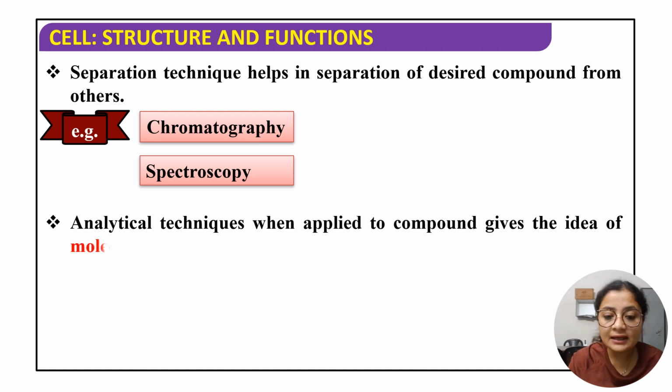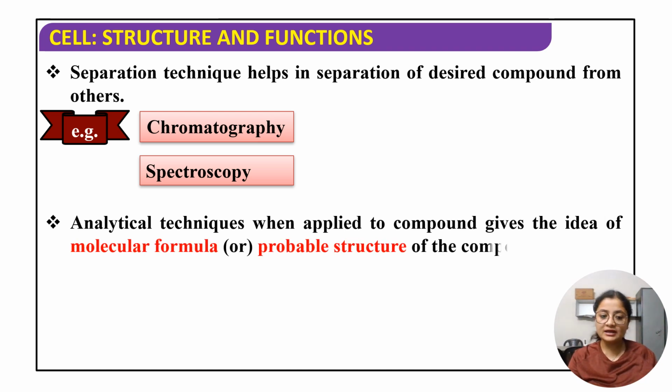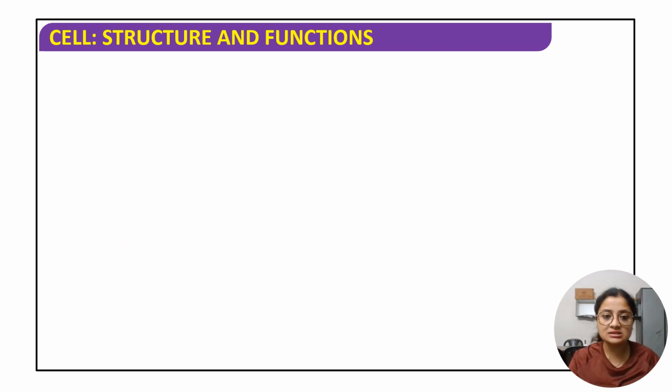So the analytical techniques, when they are applied to the compound, give the idea of the molecular formula or the probable structure of the compound. Say for example, the molecular formula for glucose is C6H12O6. तो उसका formula निकालने के लिए, उसका particular structure निकालने के लिए, we will go for these analytical techniques.